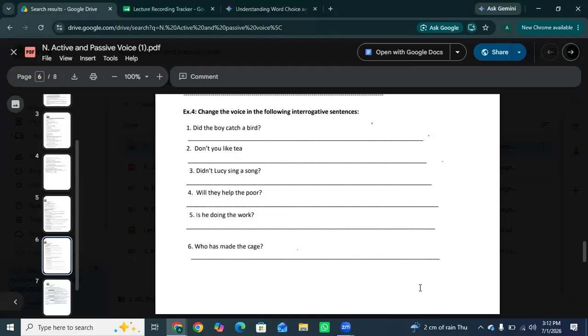Okay? So the next one is: Who has made the cage? Yes, "By whom has the cage been made?" So there's a foundational rule in English grammar for interrogatives: any question starting with WH must transform into "by whom" once switched to passive voice. Because it uses the perfect tense helper "has," we also include "been." Okay?